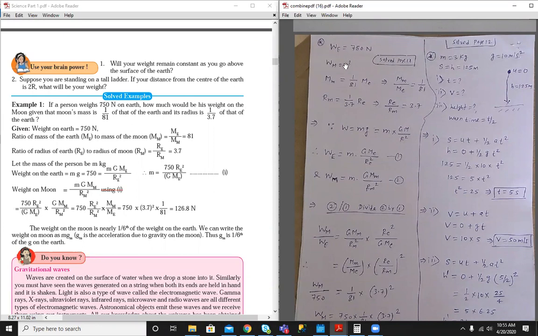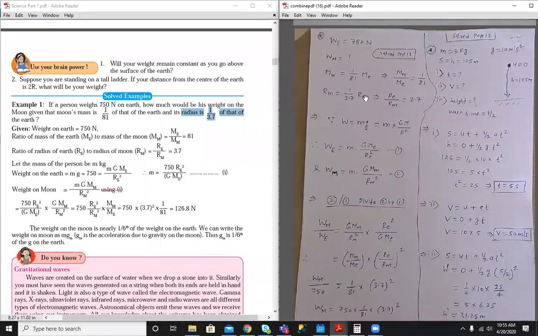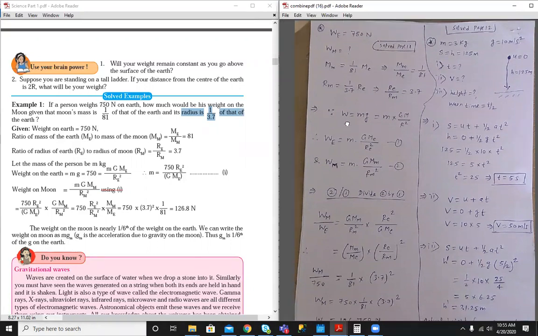So we have to find out the weight of the person on the Moon. The mass of Moon is 1 by 81 times the mass of Earth and the radius is 1 by 3.7 times that of Earth. Okay, so the radius is 1 by 3.7 times the radius of Earth, written as a ratio. So we know that weight is equal to what? Mass into g, and the formula for small g is GM by r square. M is the mass of a planet, r is the radius of the planet. So let's write down the formula of weight on Earth and weight on Moon.